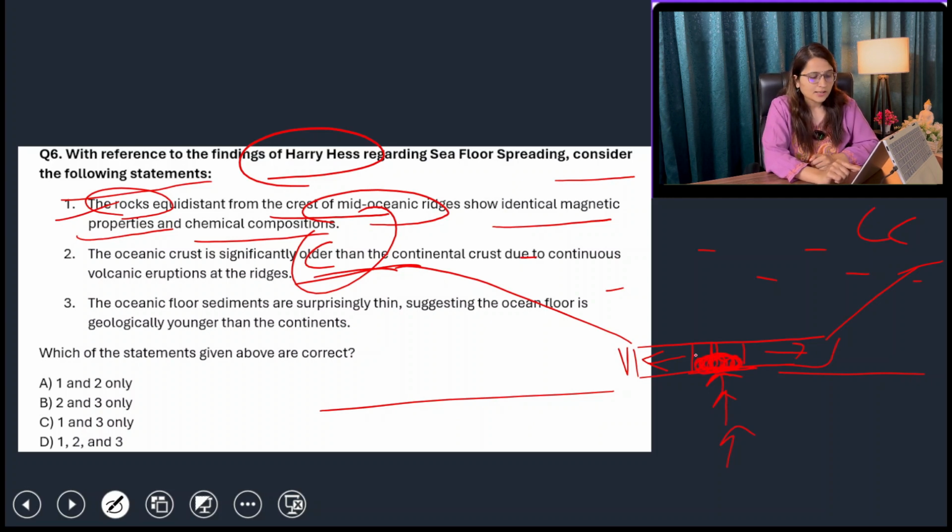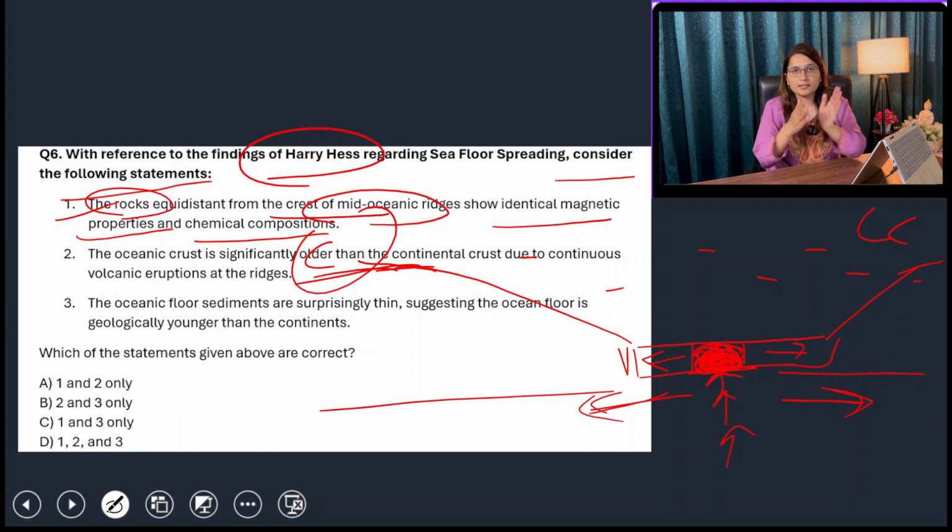Ultimately, new basaltic, oceanic crust is formed. That is how the sea floor is spreading, and these two continents are going away from each other because constantly this magma is responsible for the movement of the plate in both divergent directions. So that is seafloor spreading.